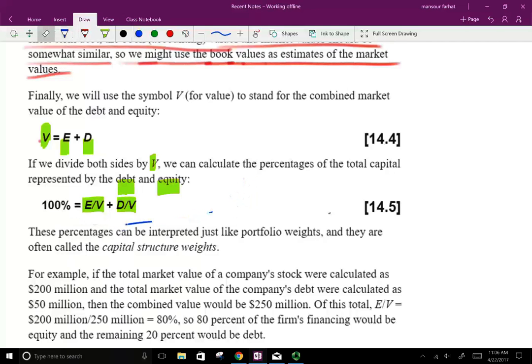So let me look at another figure. Let's assume the total value is equal to 150. Let's use something other than 100: 90 plus 60. So 90 is equity and 60 is debt. Well, we can say the equity is 90 divided by 150.